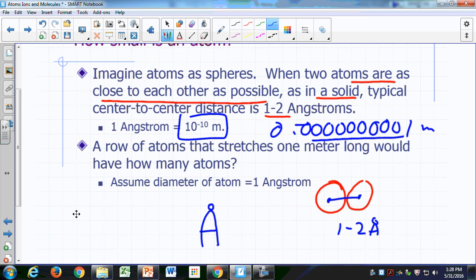Okay. So imagine you have a row of atoms that stretches 1 meter long. How many atoms would there be in that row of atoms? Okay, I'm gonna pause and give you a little time to figure it out.